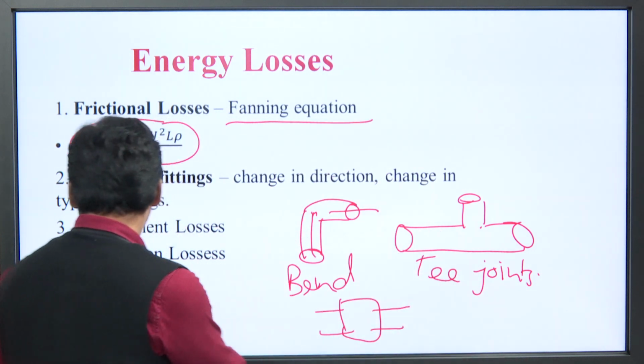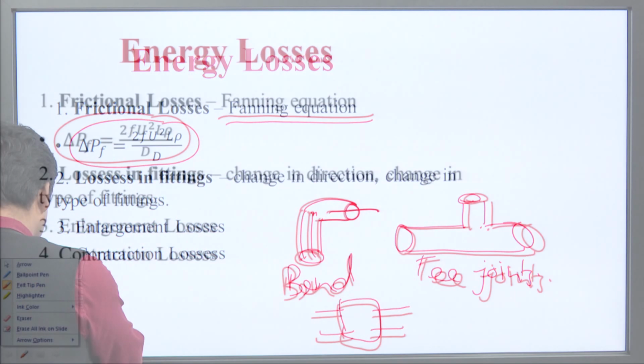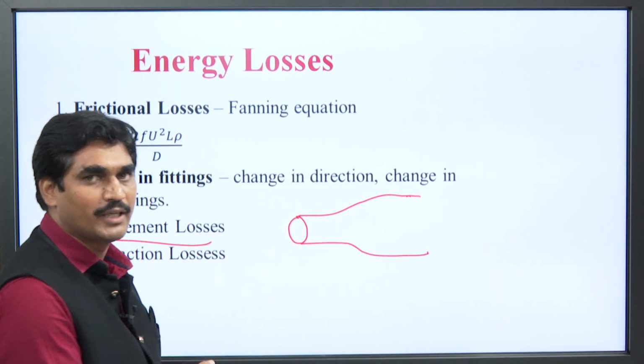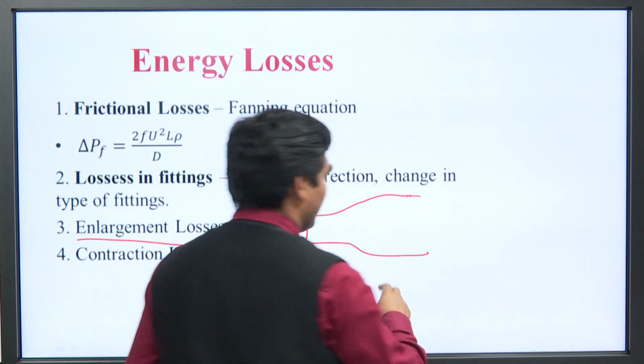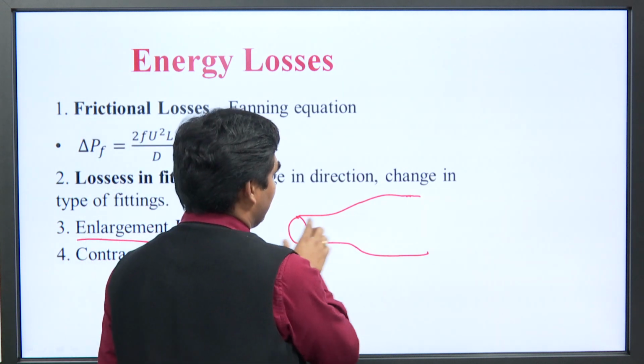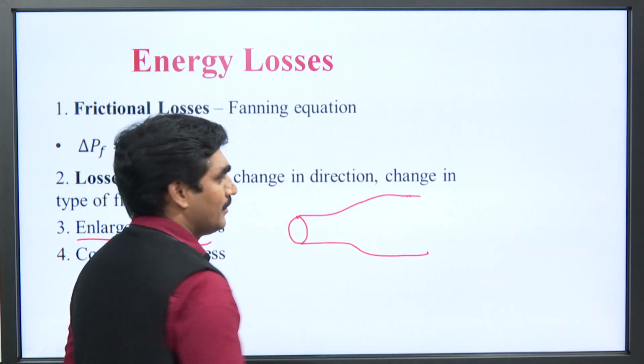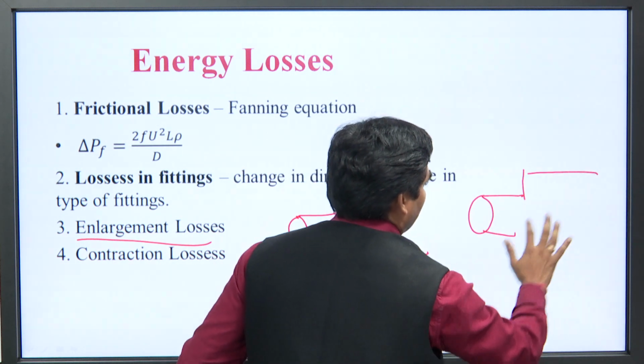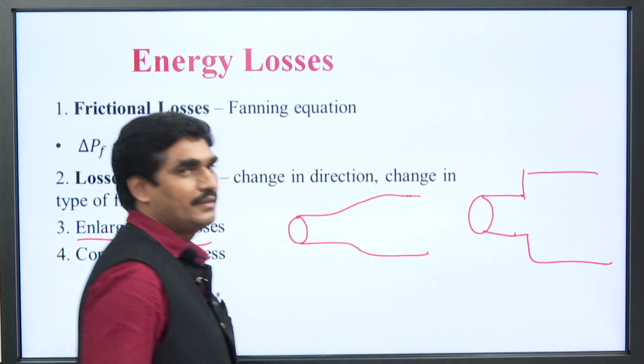The third one is enlargement losses. What is it? Suppose a liquid is moving from a smaller diameter to a larger pipe diameter. There are two types: one is a gradual increase in diameter and the other is a sudden increase in diameter.